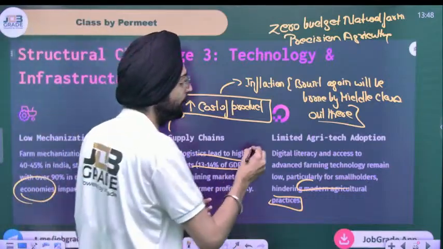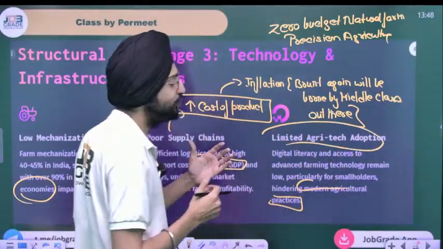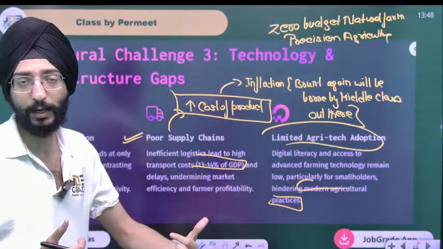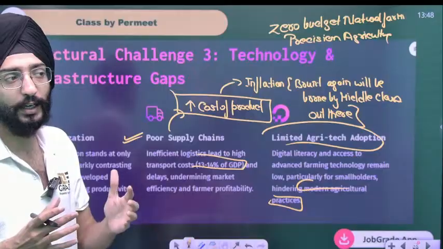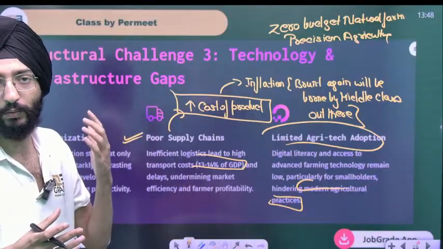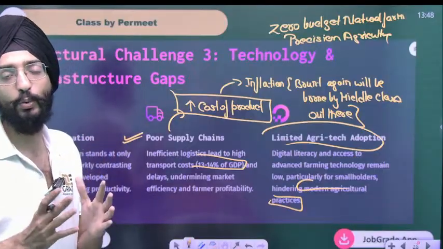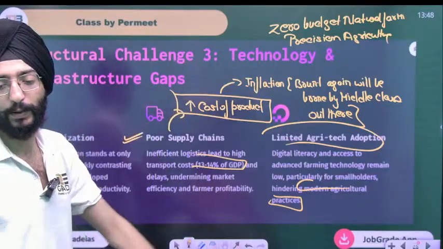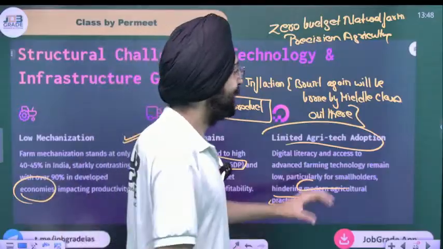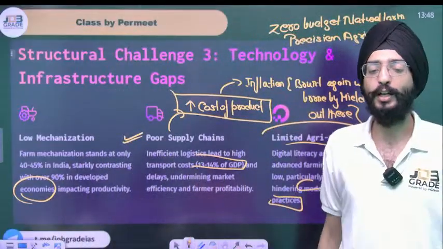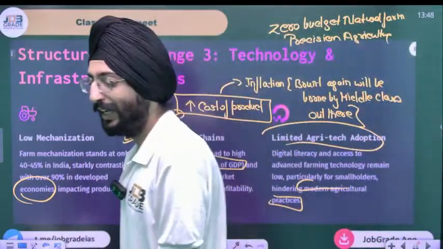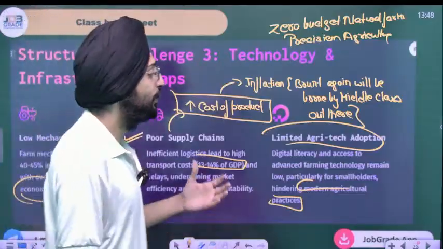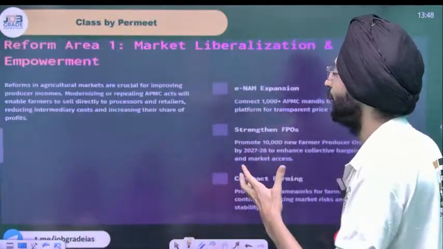That's what the problem is. Because there has been less digital literacy, less internet penetration out there. As a result, they can't even look at what's been going on around the world. You can even look at what's been going on in the rural areas. There has been limited internet penetration at this moment as well. So these are certain problems that have been associated with what we call agriculture. These are very broad things.